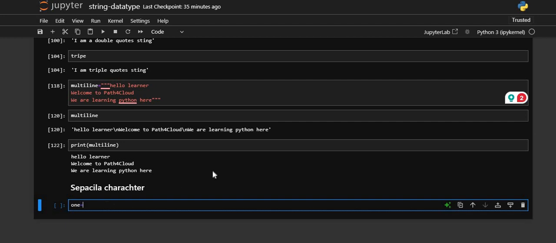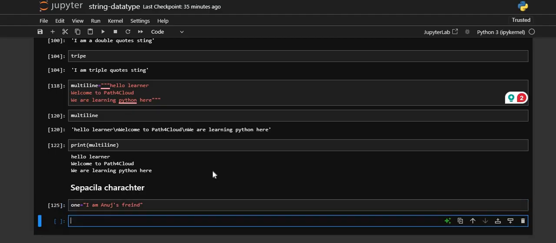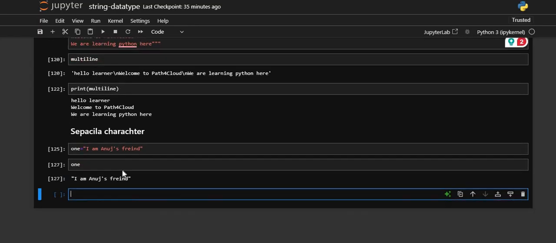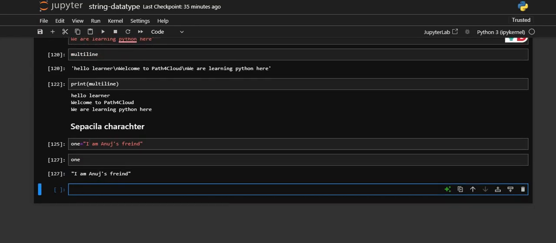Let me take one example. I am Anuj's friend. If I print this one, you can see that it is printing fine, because I am using double quotes. What if I print the same thing with single quotes here?